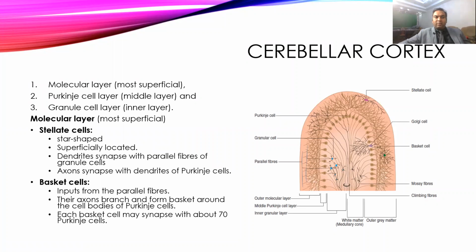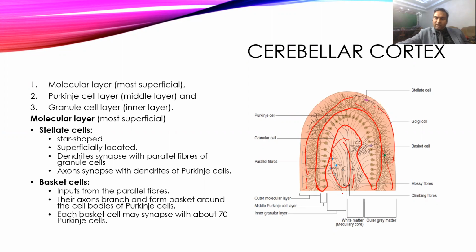If you see the cross section, the cerebellar cortex is divided into three layers. One is the molecular layer, that is the most superficial layer. So this is an example of the molecular layer. Then come to the Purkinje cell layer. So this is the Purkinje cell layer. And the granular layer, that is the inner layer. Okay, this is called the granular layer. So there are three different layers.